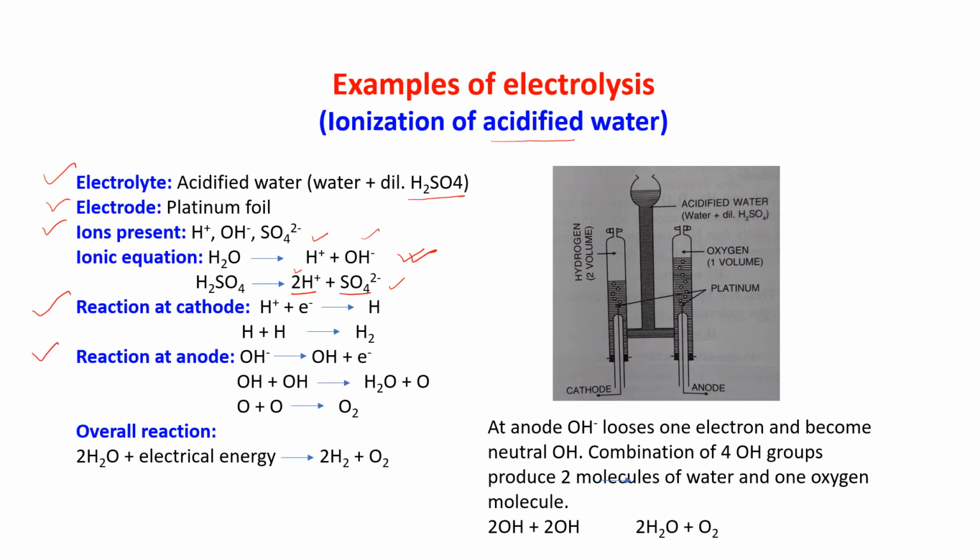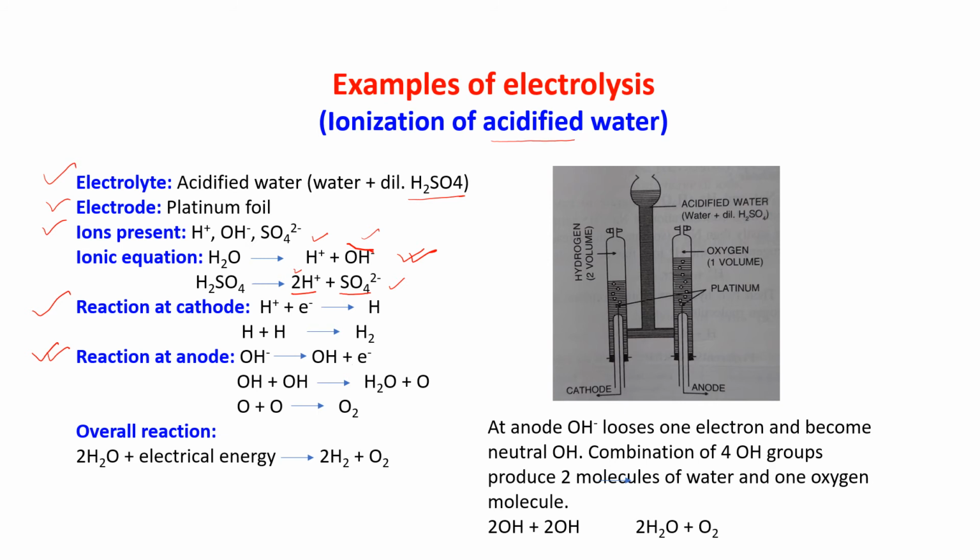Now what is the anode reaction? Preferentially OH- is at a lower position in the electrochemical series than SO4 2-. So this OH- will get discharged. Okay, so what will happen? OH- is discharging as OH plus e-. That means OH- is losing one electron.